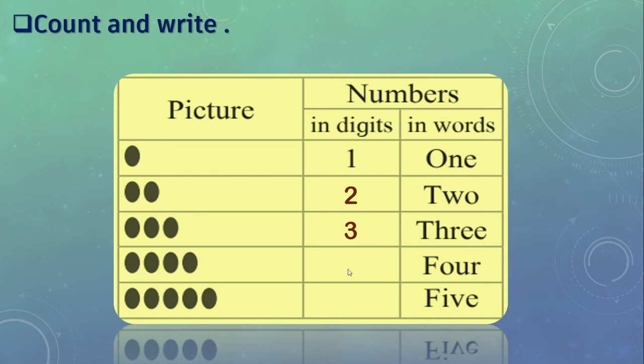In digit this is 4. And in words F-O-U-R, 4. In the last row there are 5 dots, so we will write 5 in the digit column. And here F-I-V-E, 5. Okay.